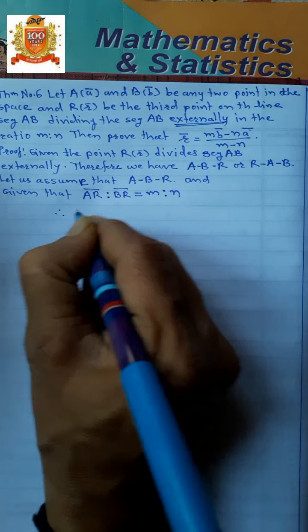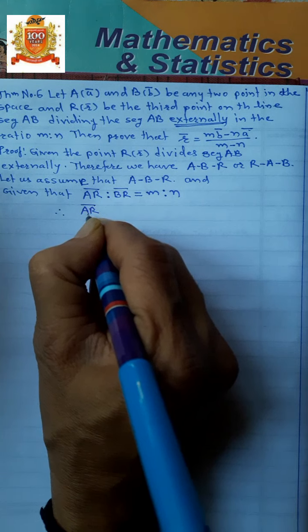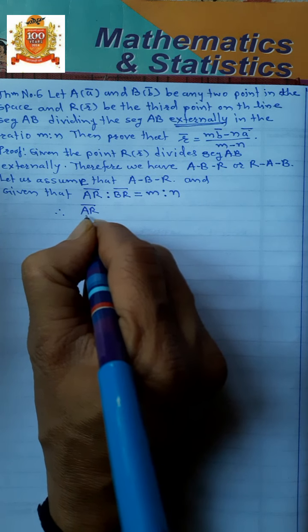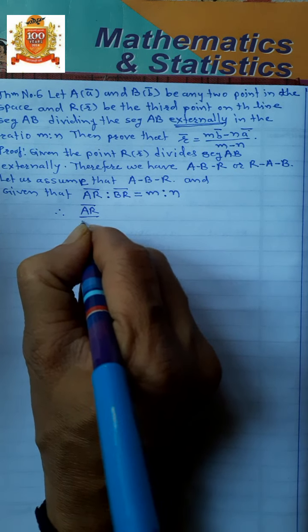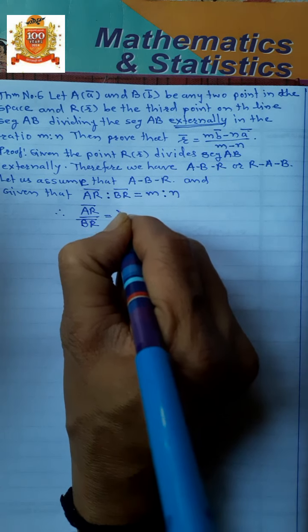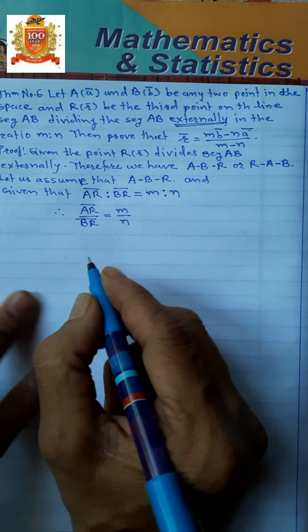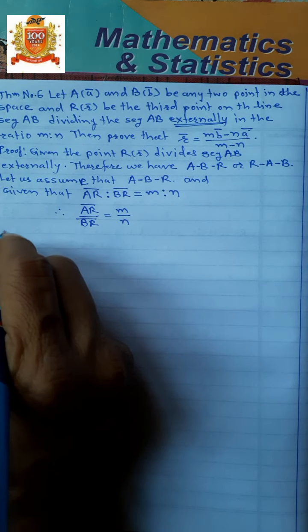Therefore, AR bar upon BR bar is equal to m is to n, isn't it?